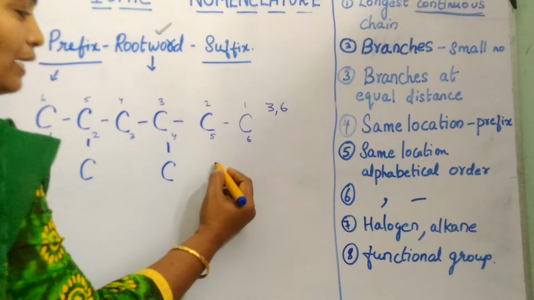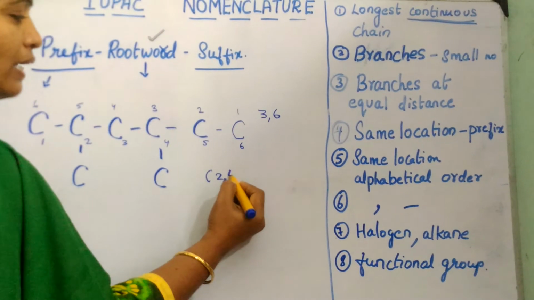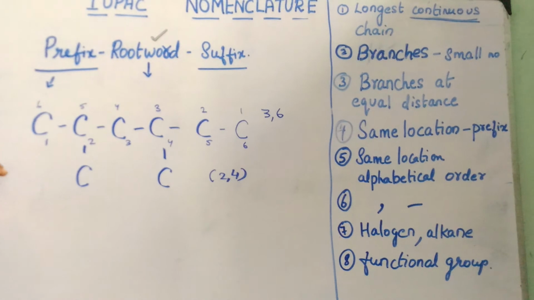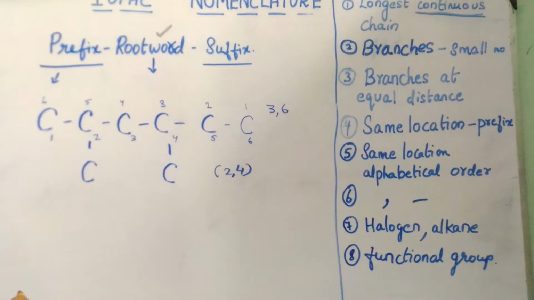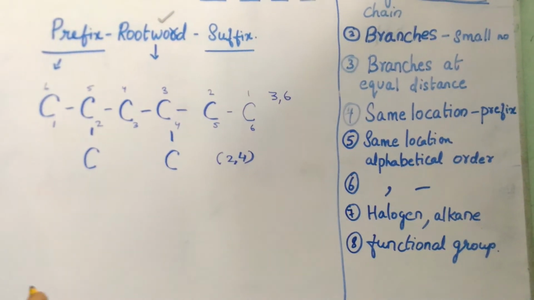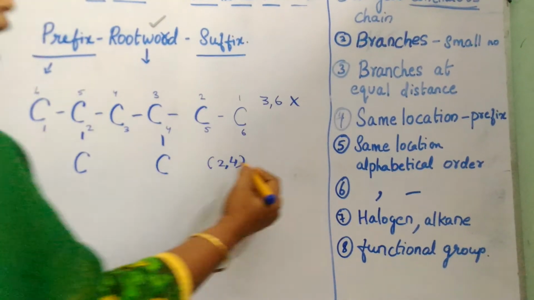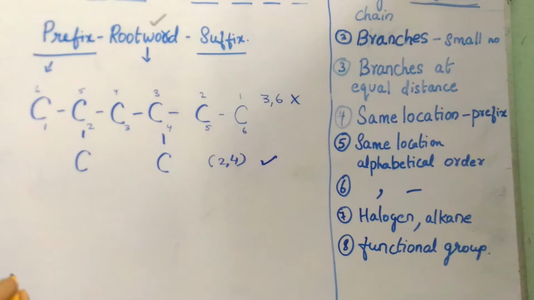Here the branches are found at the 2nd and 4th positions. So I have to number in such a way that the branches get the least numbers possible. This is the wrong way of numbering and this is the correct way.